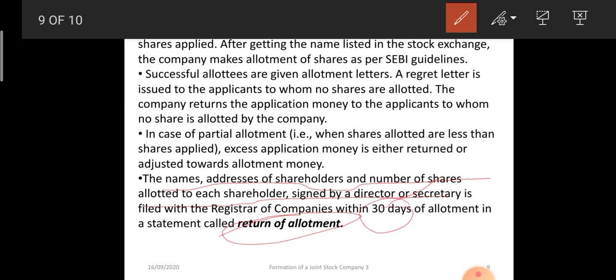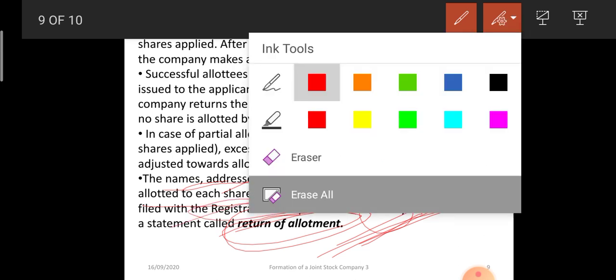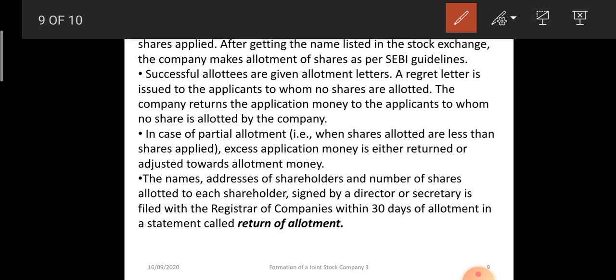Once the applicants have been allotted shares, their money has been adjusted, everything has been done, then the return of allotment is prepared within 30 days by the directors, signed by the directors and secretary. It contains the name, address of the shareholders, number of shares allotted to them, the serial number and everything, demat account, and then it is filed with the registrar of companies. This is the last step of the capital subscription stage.